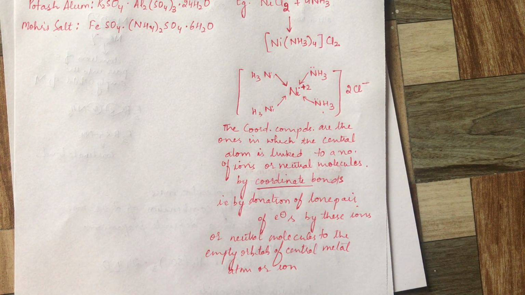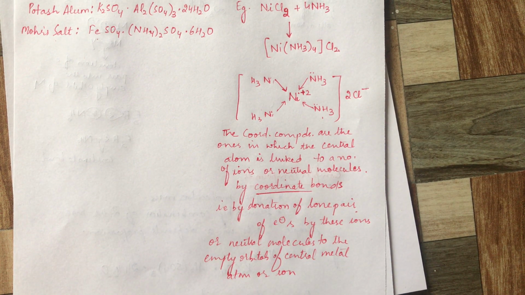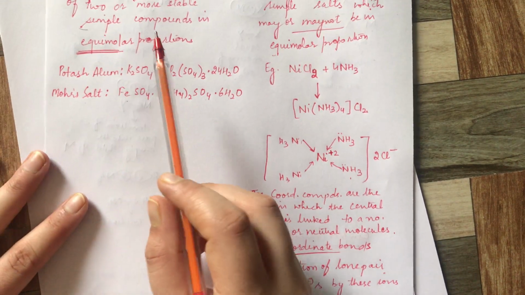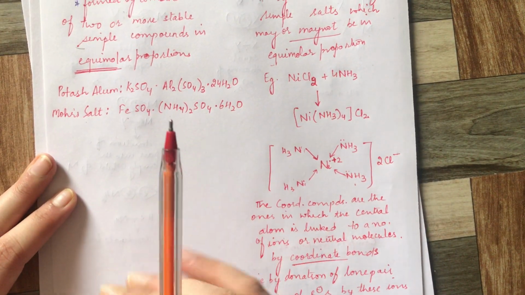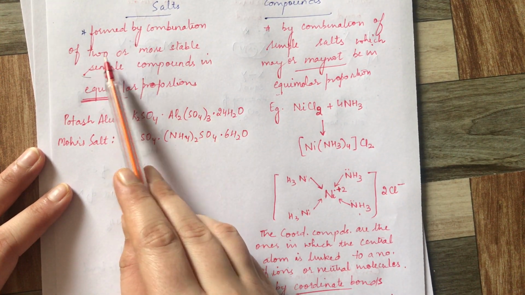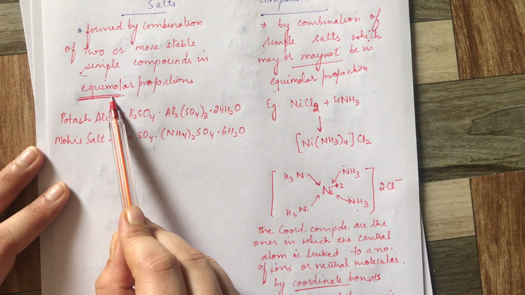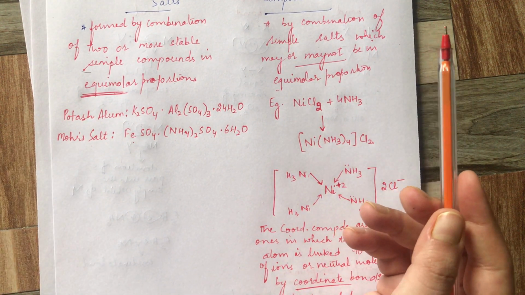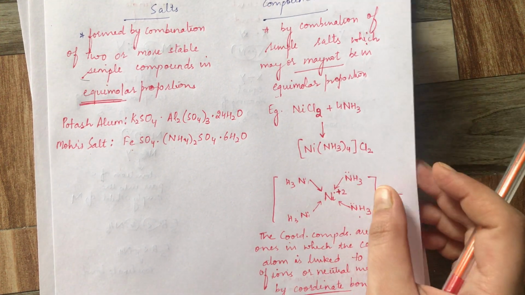Now at this stage we are going to discuss the difference between a double salt and a coordination compound. First, listen very carefully because you have to write on your own. In double salts, two or more simple salts must be present in equimolar proportion, whereas in coordination compounds they may not be present in equimolar proportion.